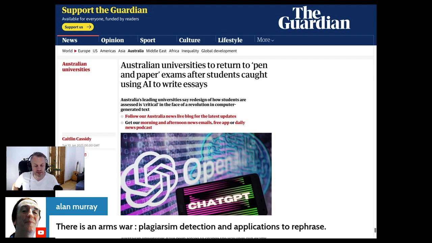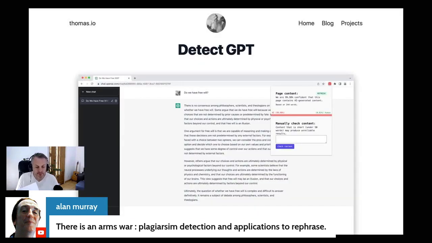It says AI, but specifically Chat GPT. And just as Alan says, there's an arms race. I'm seeing a number of these. This is a Chrome plugin which teachers can install, which allows you quickly and simply to detect whether a piece of work by students has been written by Chat GPT. Whether it works or not, or rather how well it works, I don't know because I've not tried it, but I think it's quite a nice thing to be aware of this, as Alan refers to, an arms race.